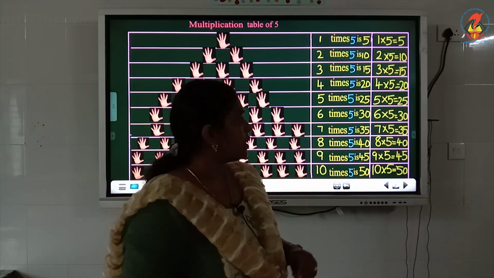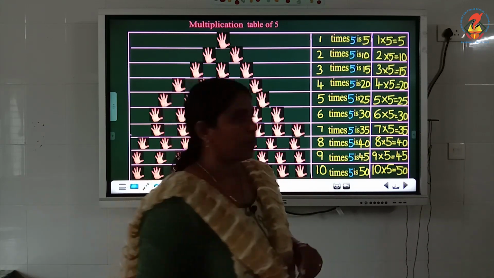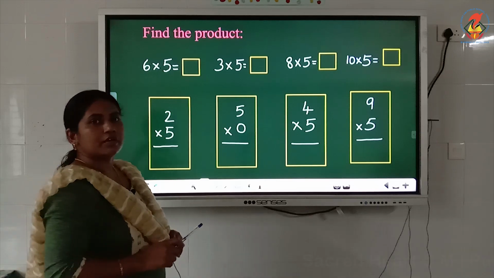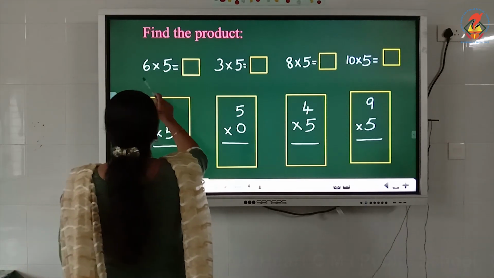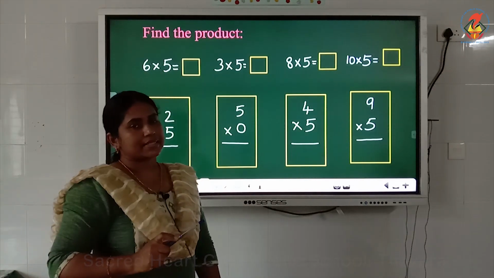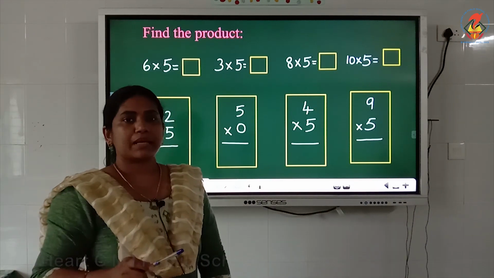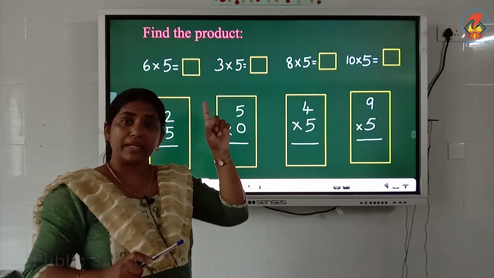Okay children, so using the multiplication table of 5, we will do some questions now. Look into the board. Read the question children. Find the product. We want to find the product. The question is given using the table of 5. 6 times 5. What is 6 times 5 children? How we will find out the answer? For 2's table also, which way we are finding the answers? We will start counting from the beginning of the table.